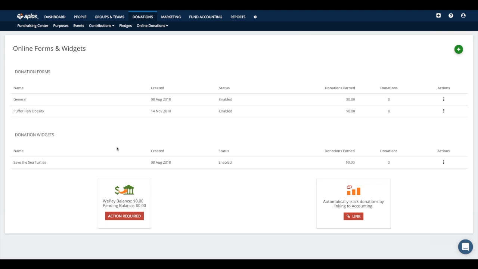But the awesome thing about using the online form or widget is that a lot of things happen automatically for you when you use us for online donations. Similar to the events tool, once a donation has been submitted, we automatically take care of the payment for you in the system. Not only do we record the giving record on the donation side, but we also post an accounting deposit entry, so that your books stay in balance for those donations that come through. The other thing that happens automatically is that we send out an email to your donors.